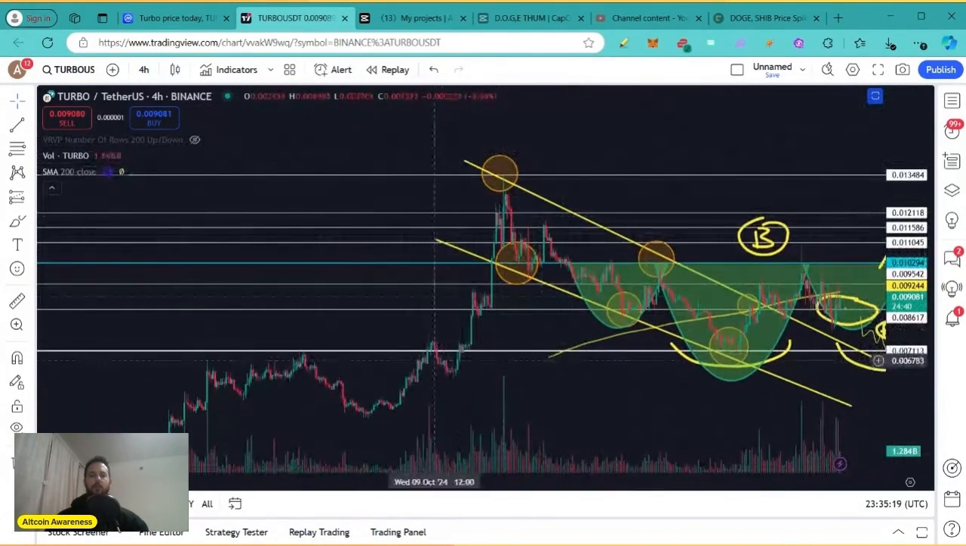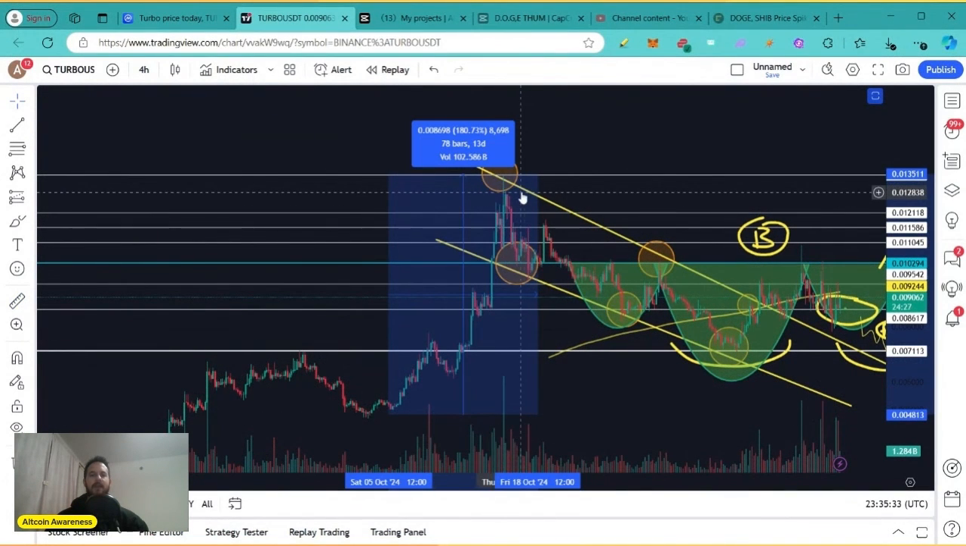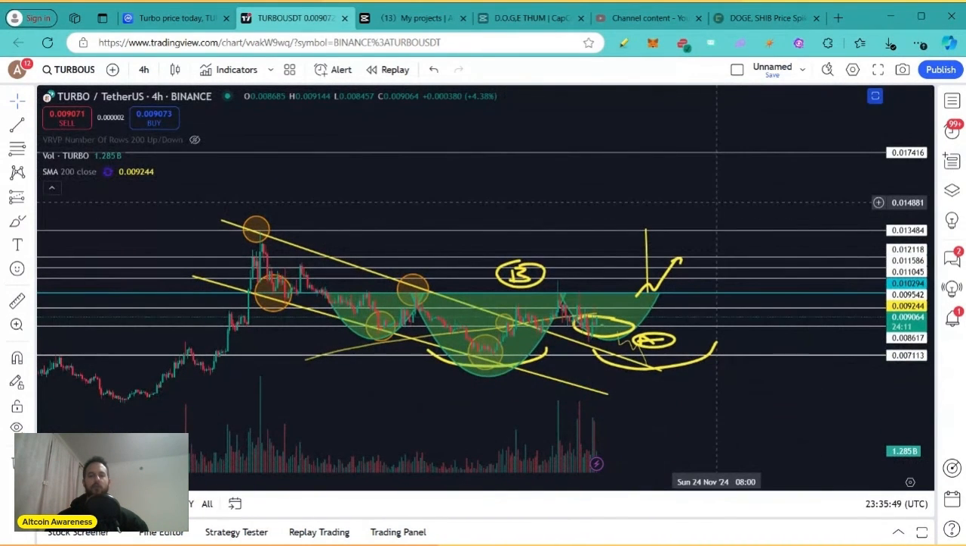Look back here. When Turbo pumped a few months ago, look at this. From this low to this high, that's almost a 200% move, 180.73 to be exact. I'm not going to give a price prediction for Turbo for this upcoming bull run of 2025 because I did give a price prediction in the last video that I made. So if you want a price prediction, you should go watch the other video that I made recently, a few days ago.